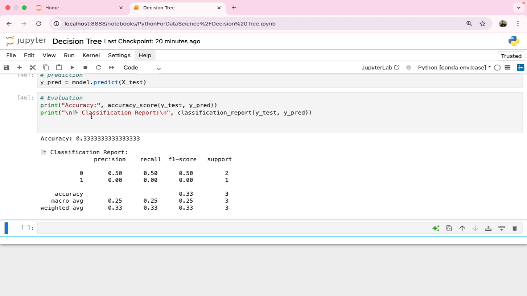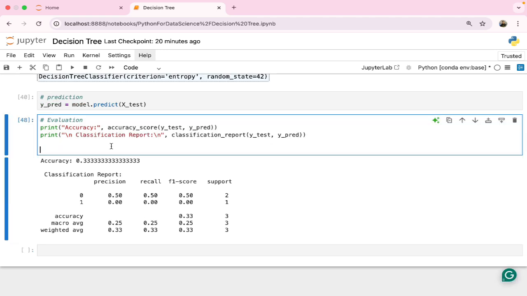In this evaluation, I have passed accuracy score, which means I want to know the accuracy of our model. Then I want the classification report. In the classification report we have precision, recall, F1 score, support. I have explained all these terms in previous videos. So we have got an accuracy of 0.33.